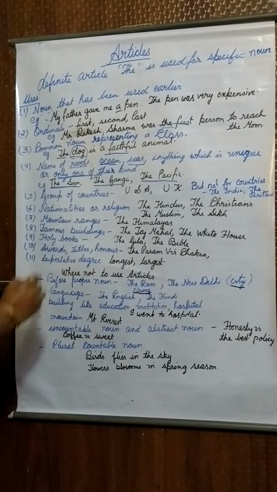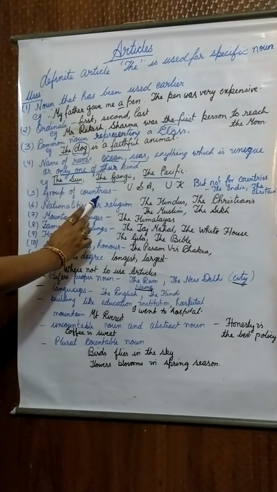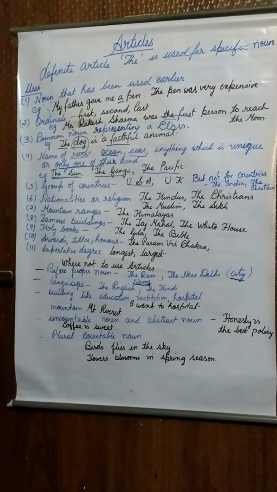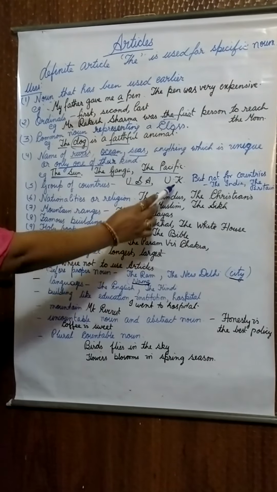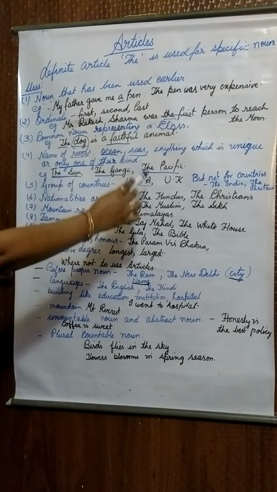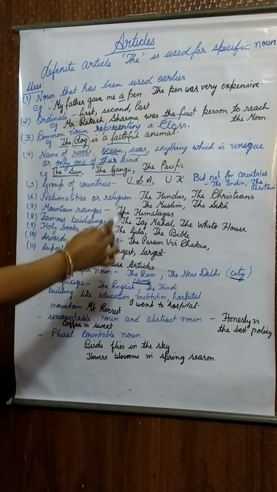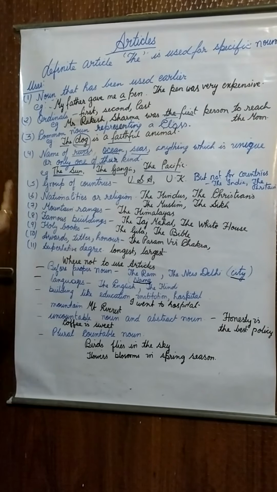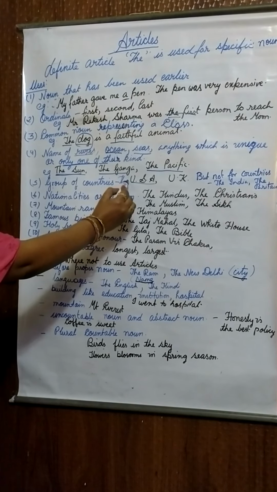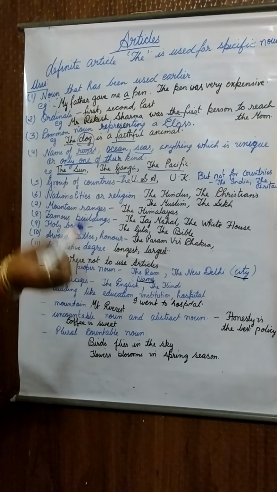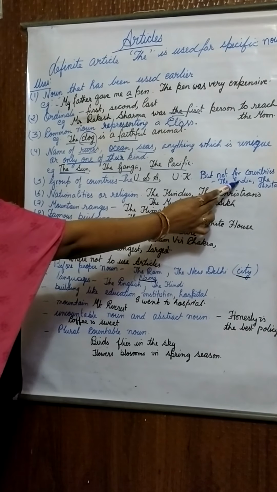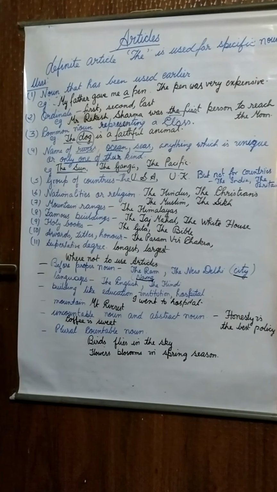Another use of the article the is before a group of countries' names. Like USA stands for United States of America, and UK, United Kingdom. These are countries made with the help of many countries. They are combinations of countries, not only one country. So before that we use the article, the USA or the UK, but not for a country which is single. We will never say the India or the Britain.